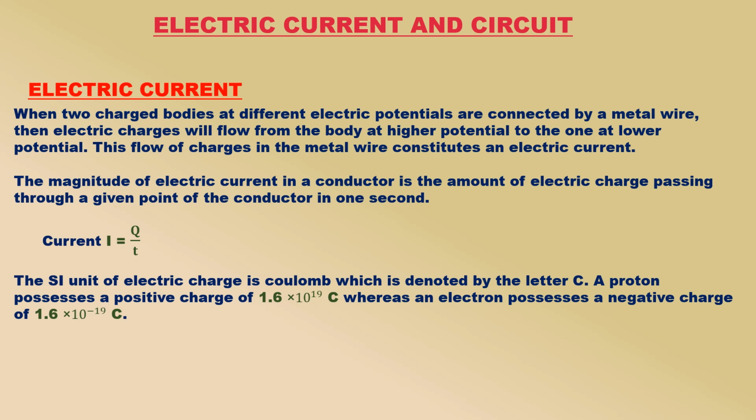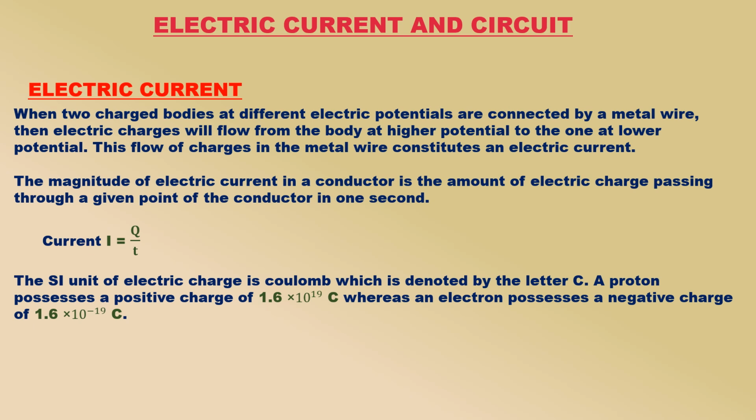When two charged bodies at different electric potentials are connected by a metal wire, then electric charges will flow from the body at higher potential to the one at lower potential, till they both acquire the same potential. This flow of charges in the metal wire constitutes an electric current.